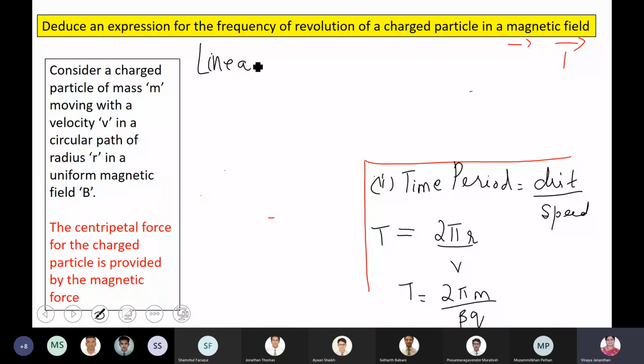Linear frequency nu is equal to... there might be a question: does your time period depend on velocity and the radius? No. Where is velocity? It is independent of radius and velocity.